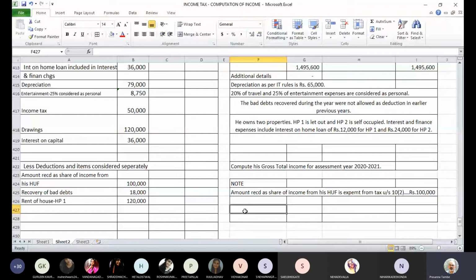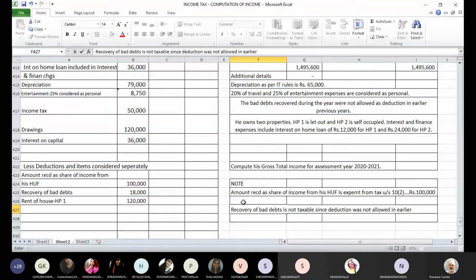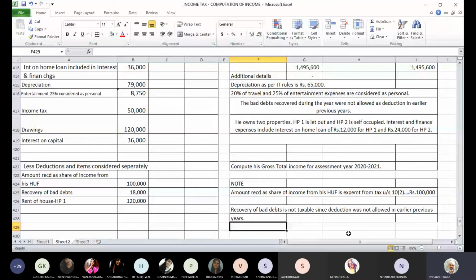So, you will not be taxing or considering this amount as a taxable income. Deduction was not allowed in earlier previous years. Okay, so therefore we are going to reduce it from the business income.